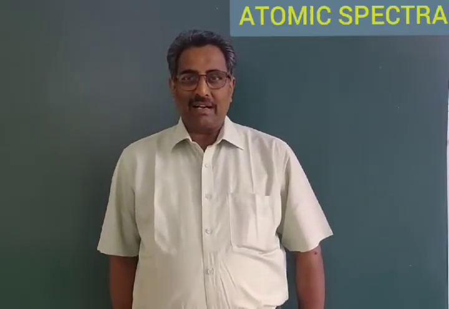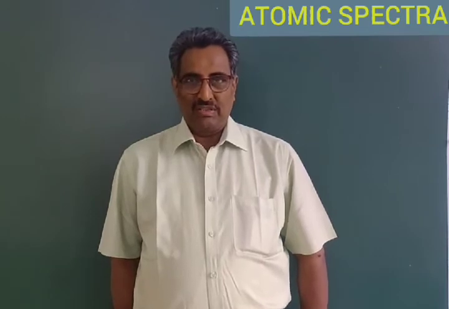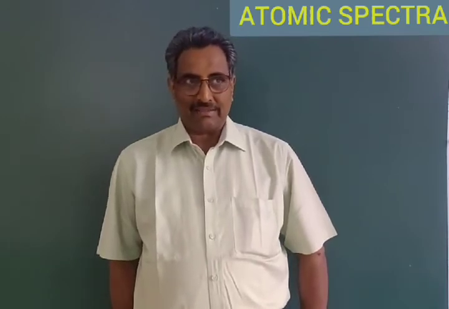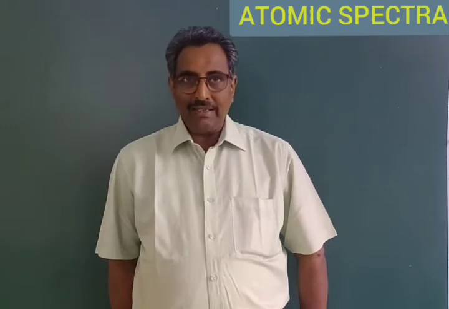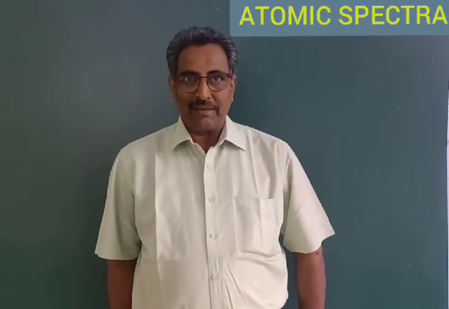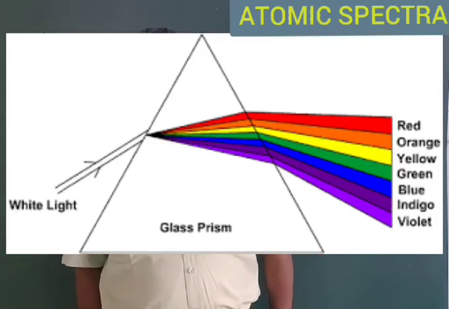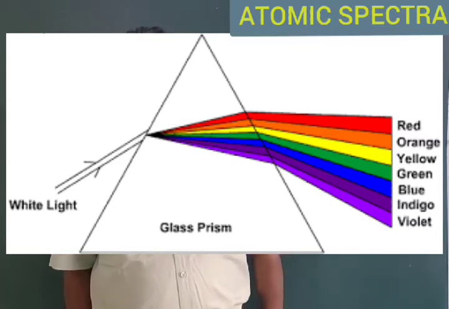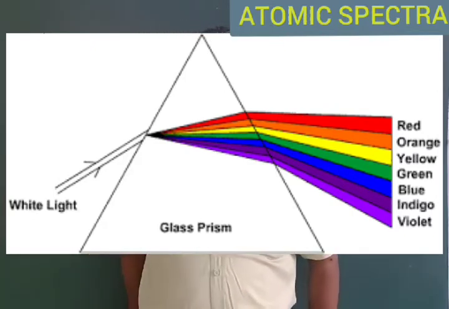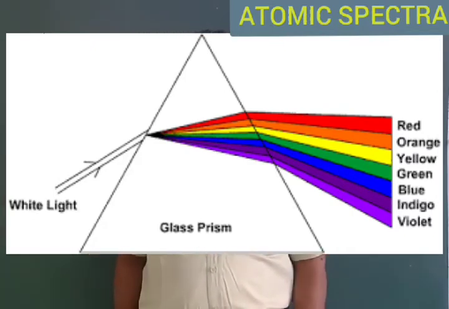If a beam of white light is passed through a prism made with glass and the radiations emitting from the prism are analyzed or captured on a photographic film or screen, you will find the same colors which were observed in the rainbow. They are from violet to red, 7 colors. Violet, indigo, blue, green, yellow, orange and red.